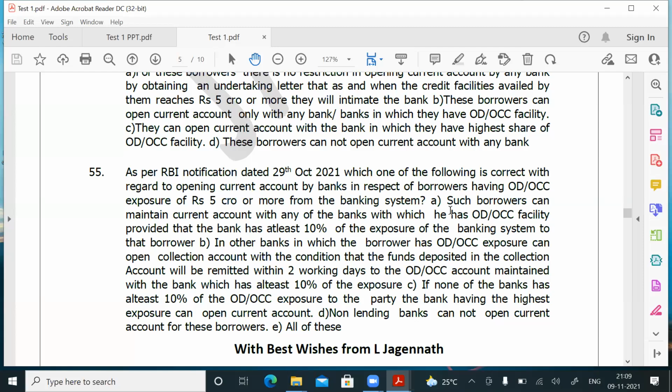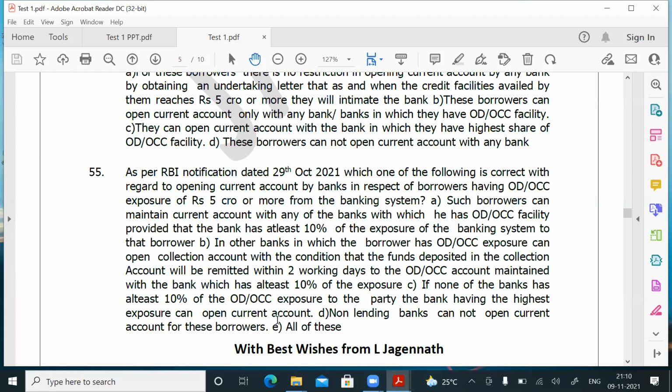In the other banks where he is having exposure, they can open only a collection account. In the collection account, the funds should be transferred within 2 working days to the ODOCC account maintained with the bank which has at least 10% exposure. And the last point, C: if none of the banks has at least 10% exposure, the bank having the highest exposure can open the current account.